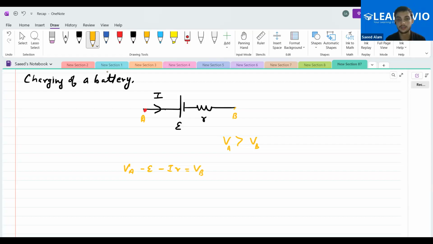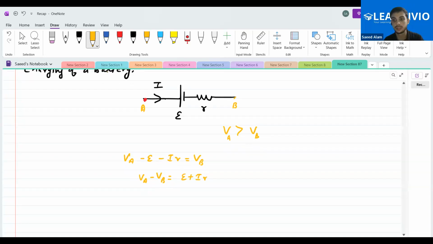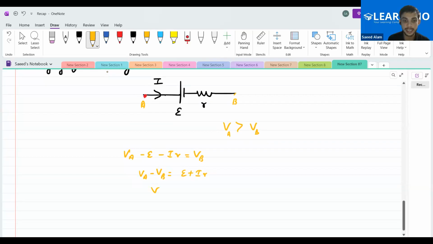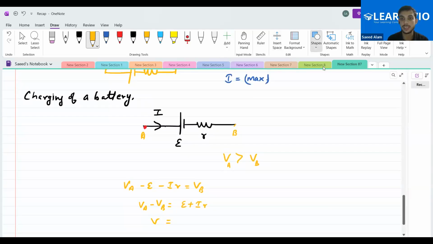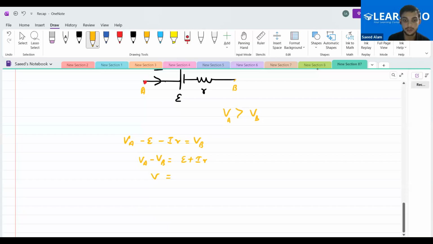Then VA minus VB will become E plus I into R. VA minus VB is actually the terminal potential, so that is V. So V is equal to E plus I into R.